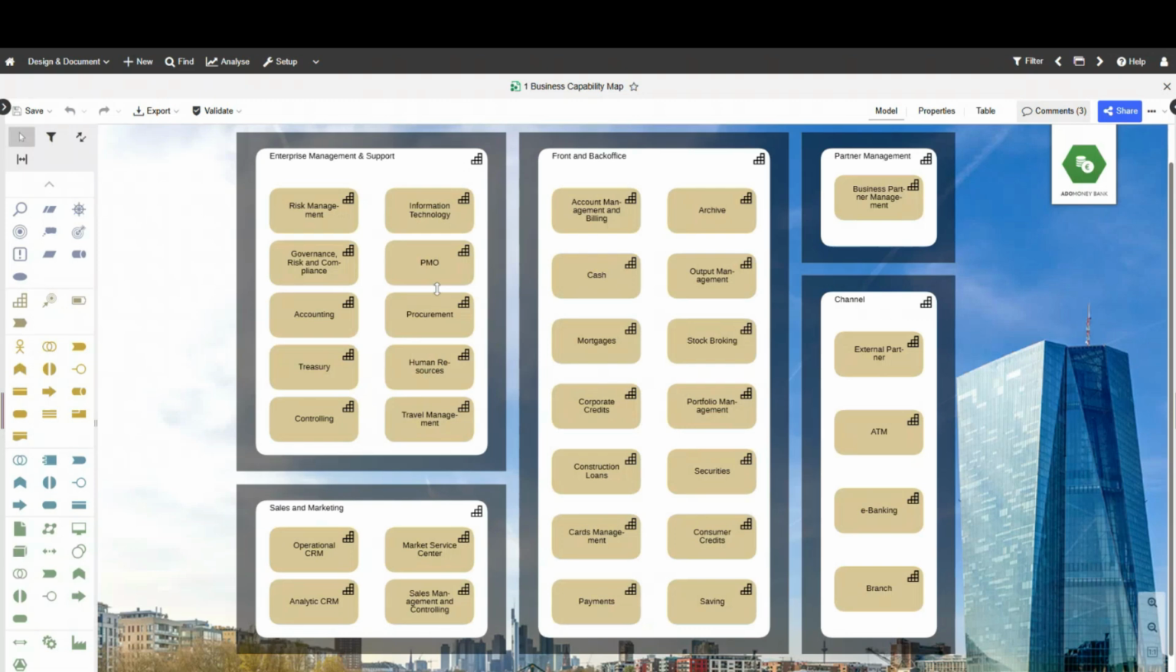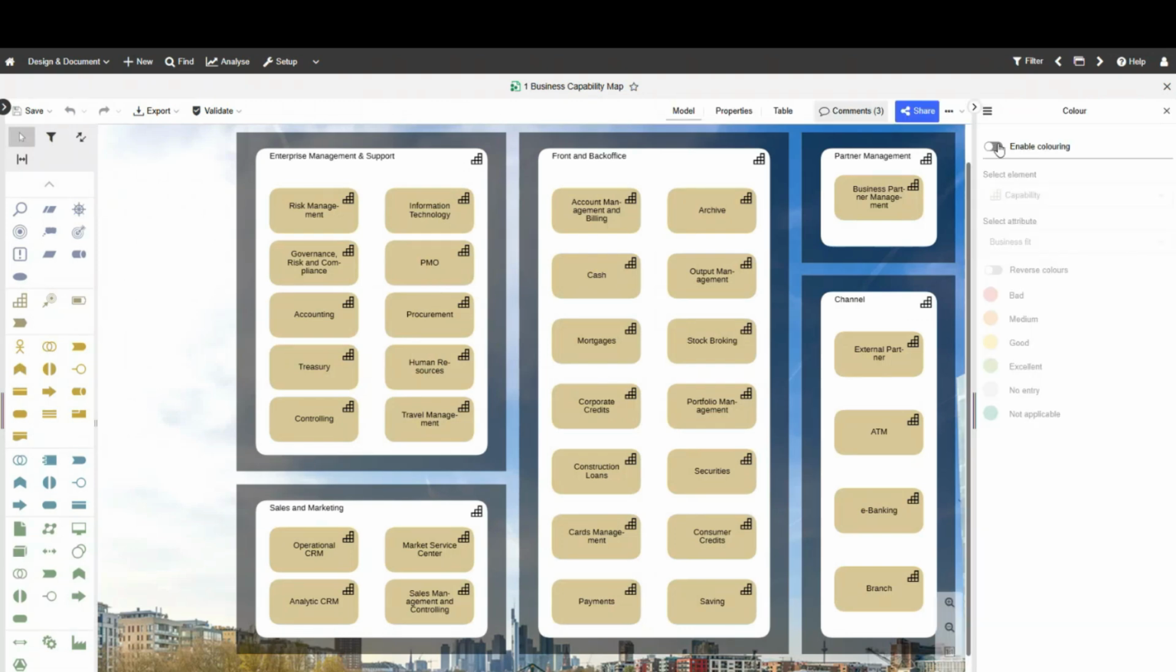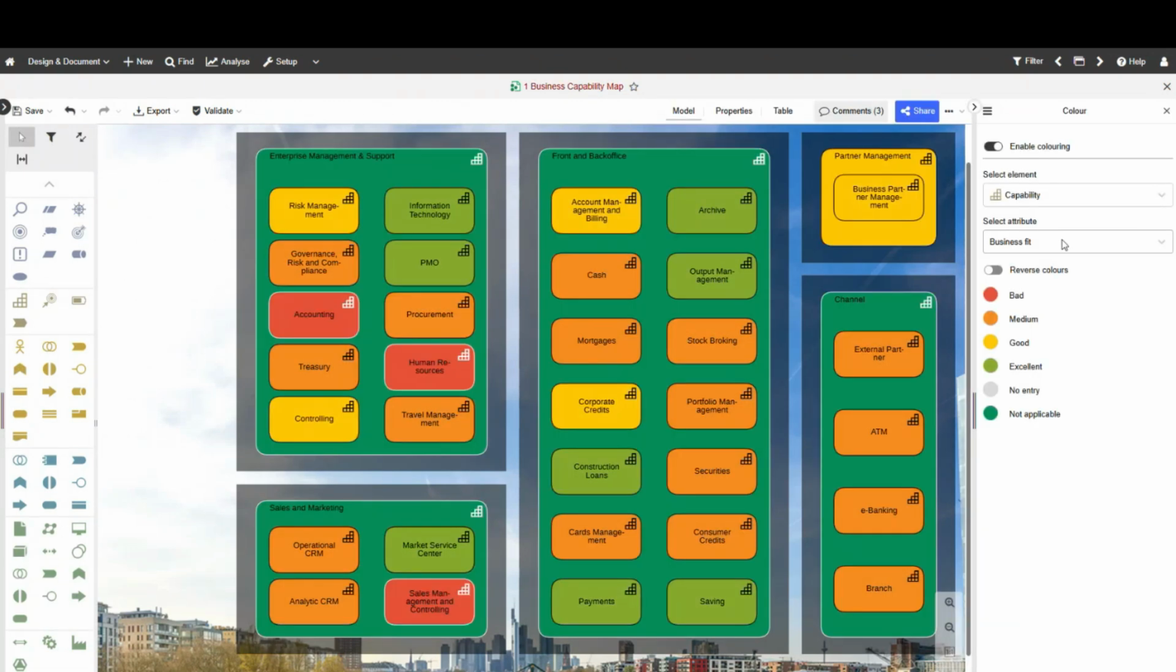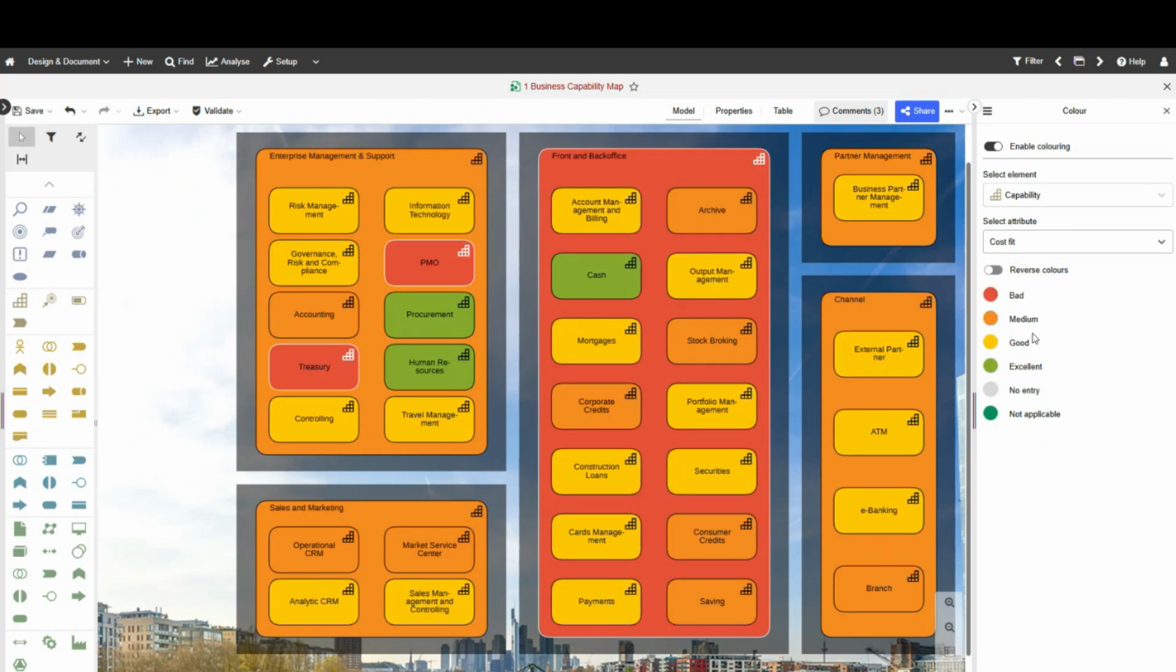You can go in here, you can do a color overlay, and you can say, okay, please show me the business fit of the capabilities. Please show me the cost fit of the capabilities. So very quickly, you can then go in maybe in a workshop and say, we need to maybe better up, for instance, this front and back office. It doesn't have a good cost fit. And also these two. Those are the ones we might want to focus on. From there, you can do further structures and further analysis.